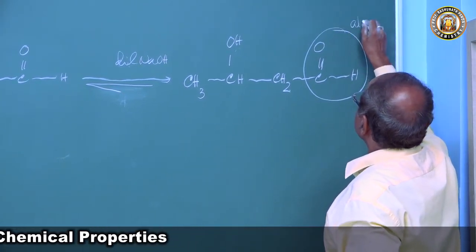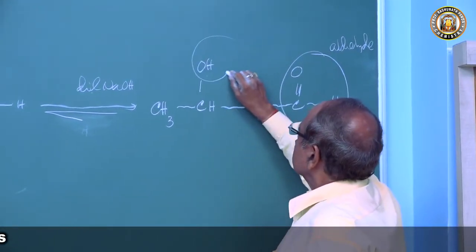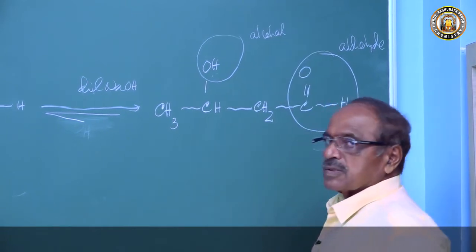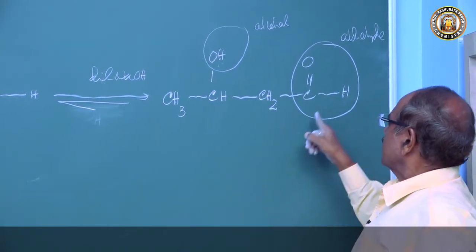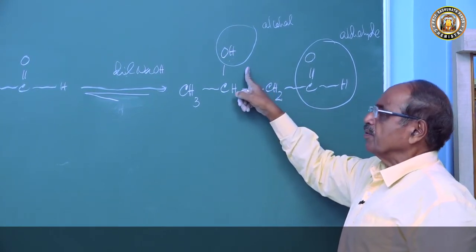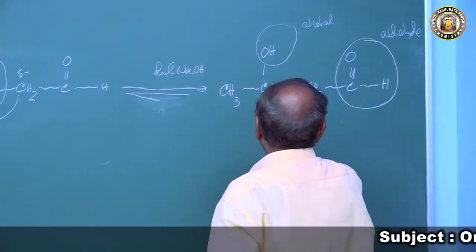This is aldehyde, and this is alcohol. So this product produced contains an aldehyde group and it contains an OH group. Hence this compound is called aldol.